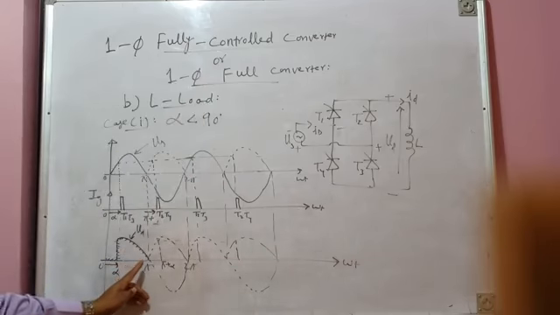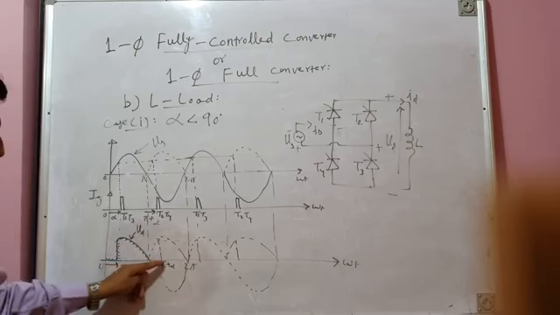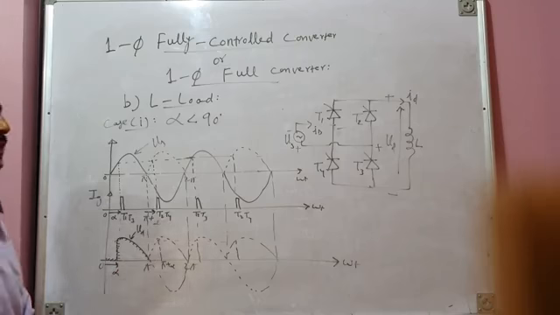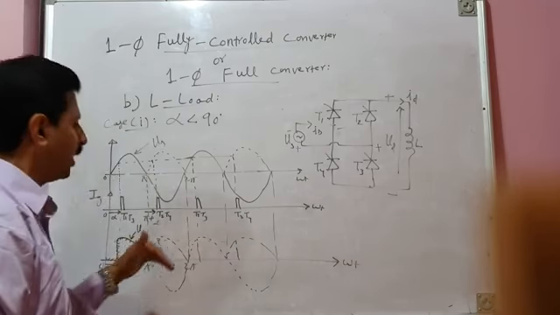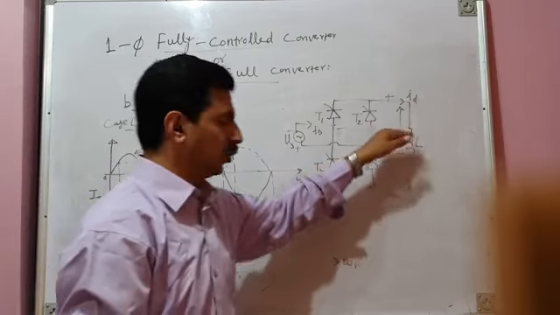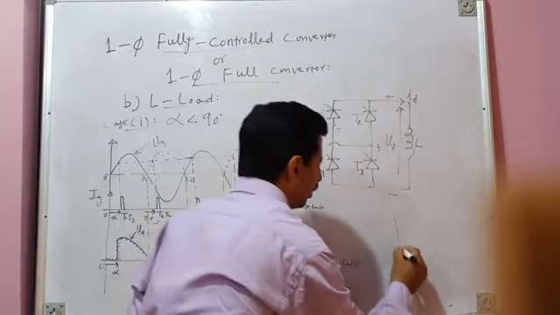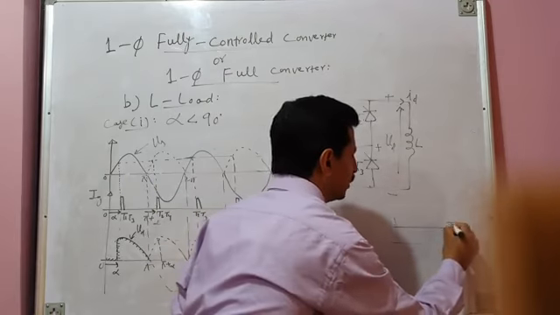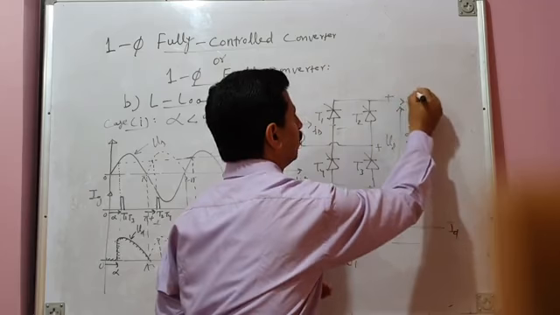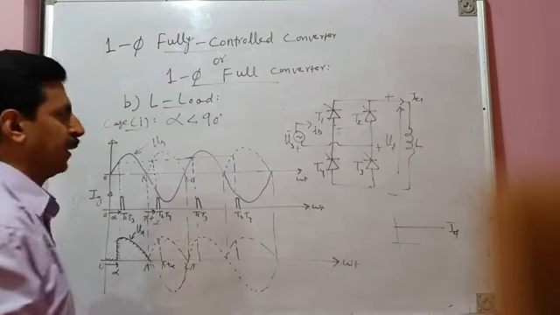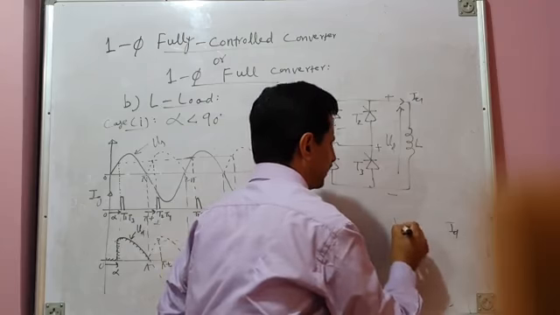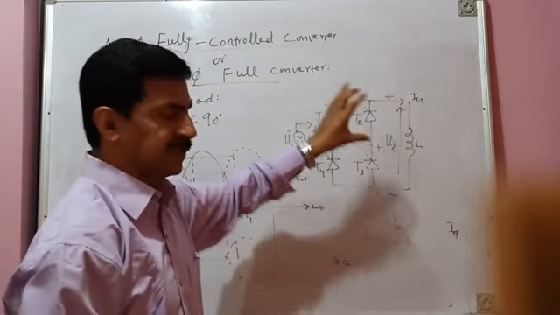But T2, T4 pair is not fired at pi. Their firing is delayed by alpha. So they are fired at pi plus alpha. What will happen from pi to pi plus alpha? Load voltage is 0. Let us assume load current is continuous. So load current is there. See, this is your load current, ID. Let us assume load current is constant. It's still flowing there.